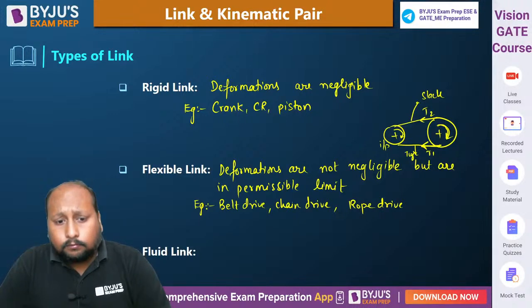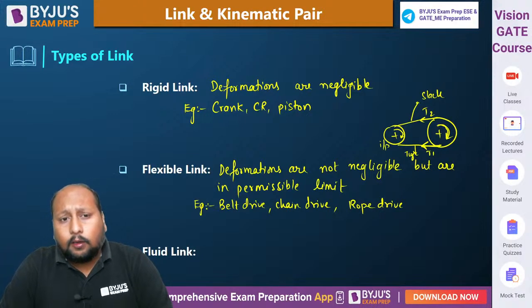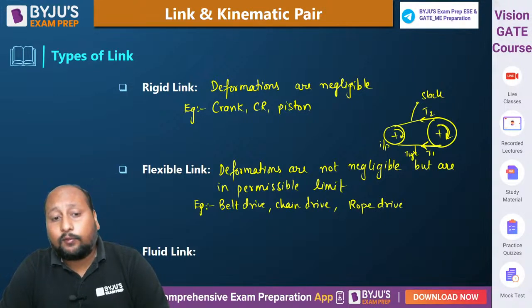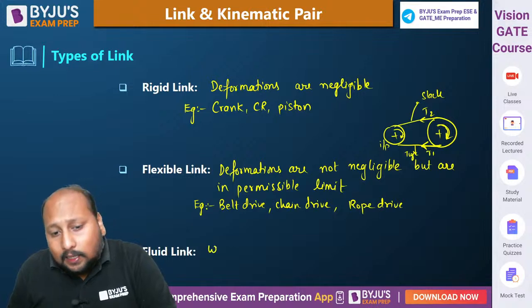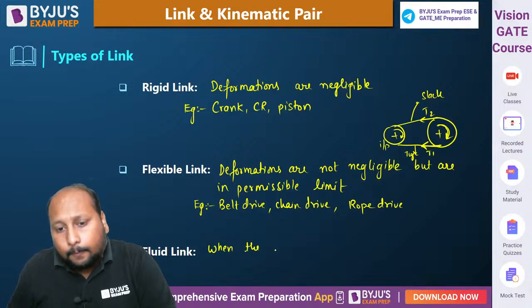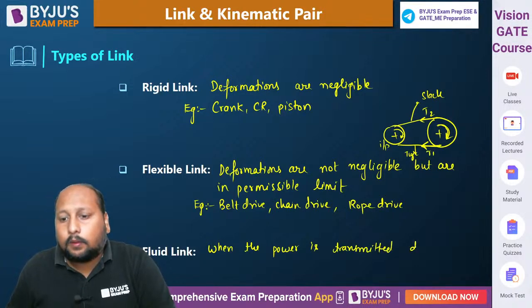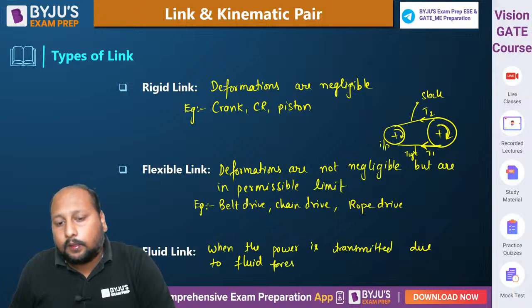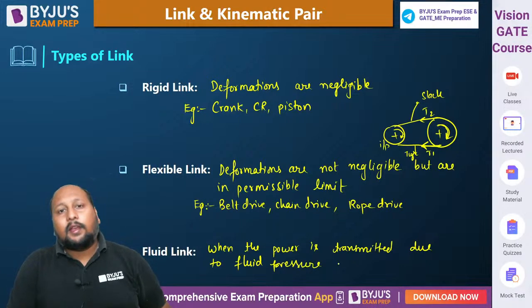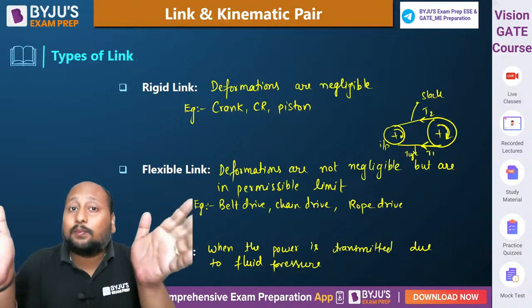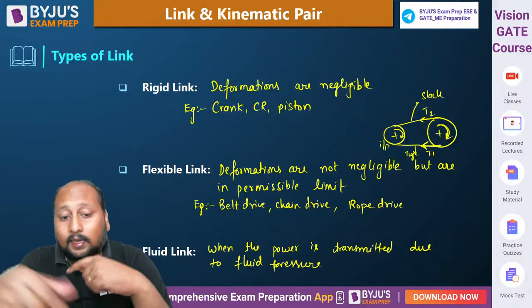Now the next one. We have understood what a rigid link is. We have understood what a flexible link is. Then what is a fluid link? A fluid link is nothing but when the power is transmitted due to fluid. Whenever we are using fluid pressure to transmit the power from one element to another element, this type of link is called a fluid link.